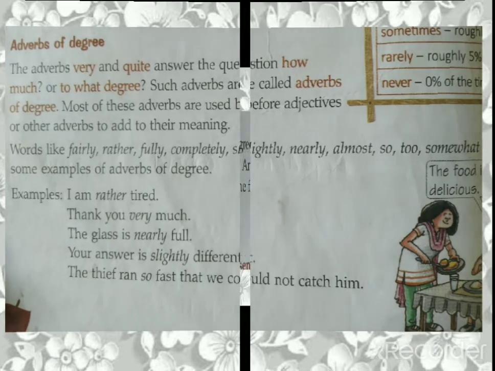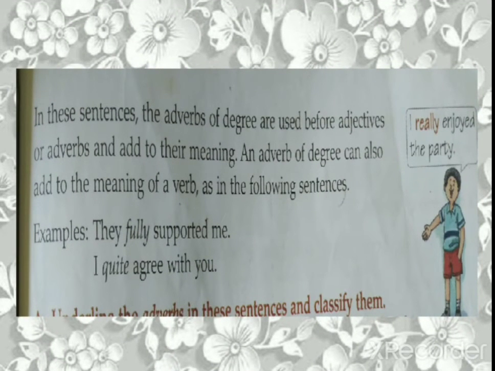Okay, now let's see, there is one more thing. In these sentences, the adverbs of degree are used before adjectives or adverbs and add to their meaning. So they come before the adjectives or other adverbs. Now remember, they will not come before verbs, they will not come before action. They will come before an adjective or adverb. An adverb of degree can also add to the meaning of a verb in the following sentences. They fully supported me. They quite agree with you.